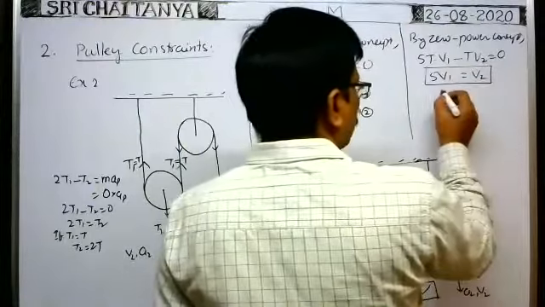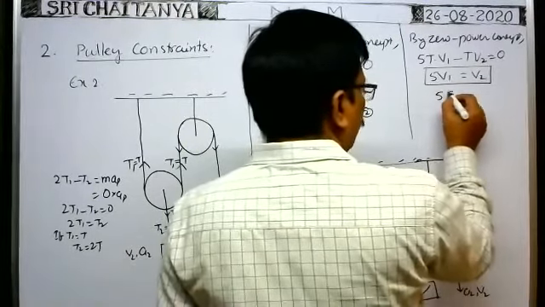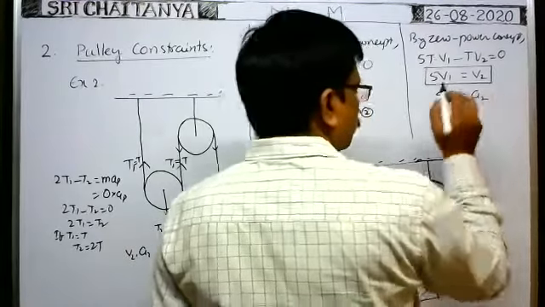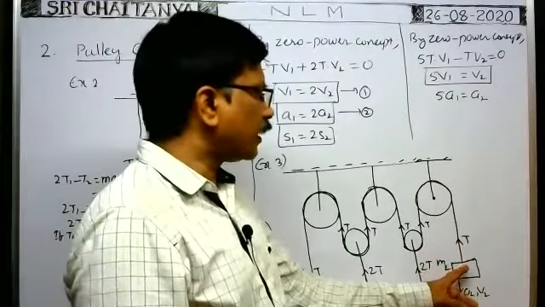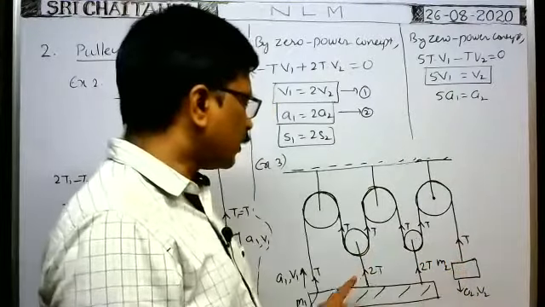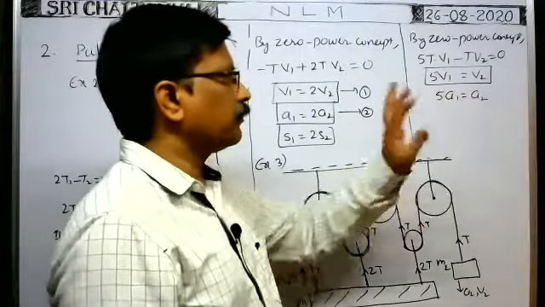Or in other words, if you differentiate them with respect to time, then 5A1 is equal to A2. Suppose the acceleration of this block is A2, then the acceleration of this plank is A1 is equal to A2 by 5.